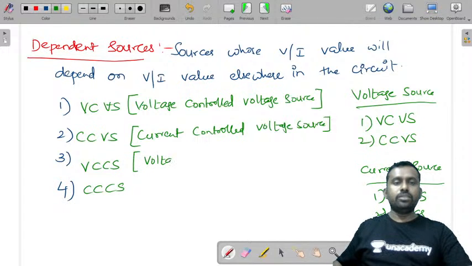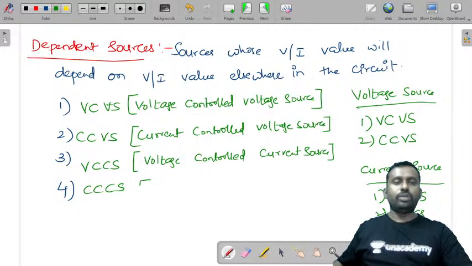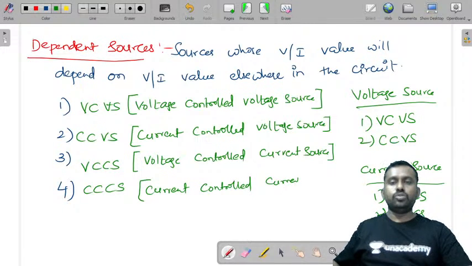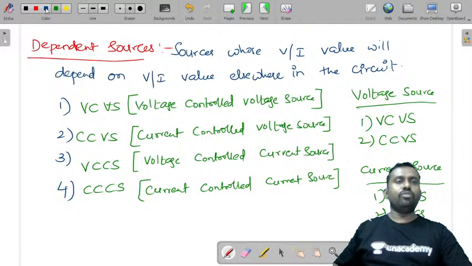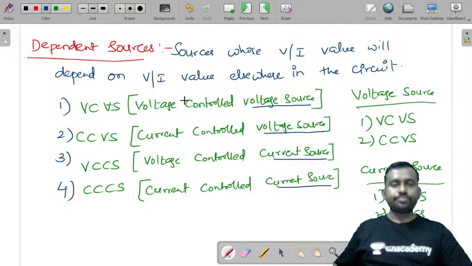And this is voltage controlled current source, and this one would be current controlled current source. So these are the four types of sources. These two are the voltage sources, whereas these two are the current sources.